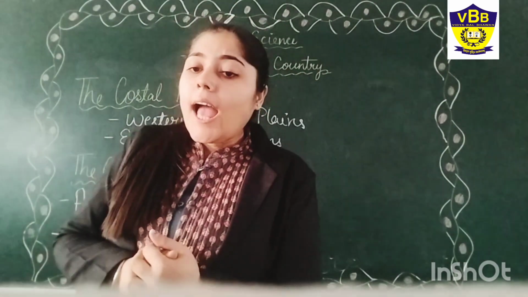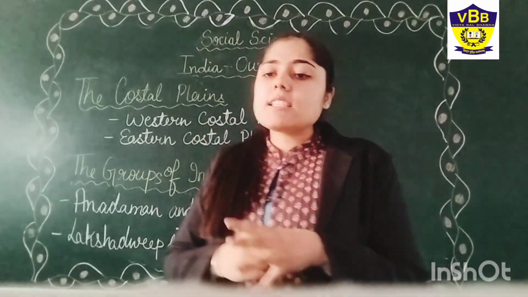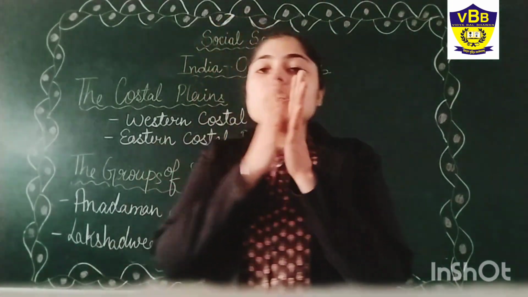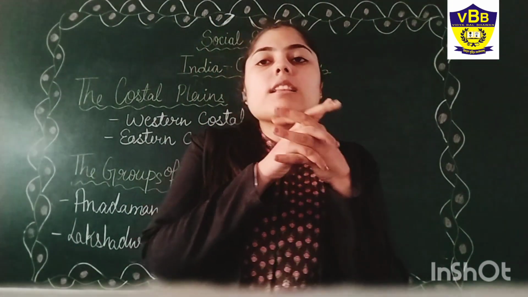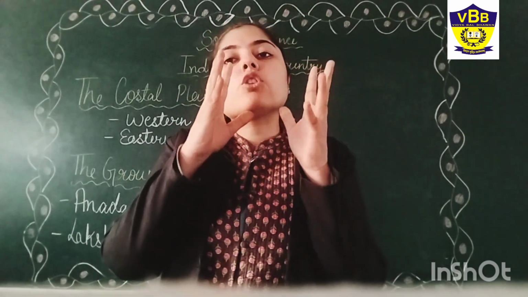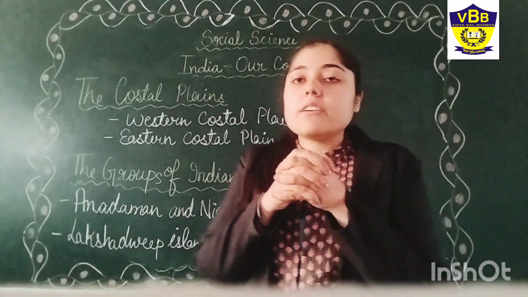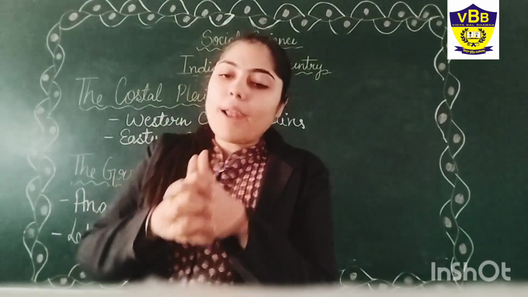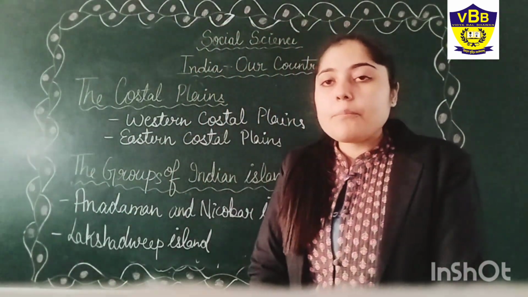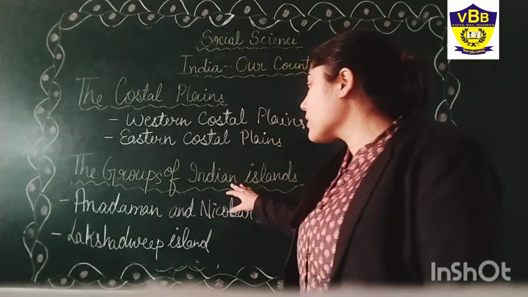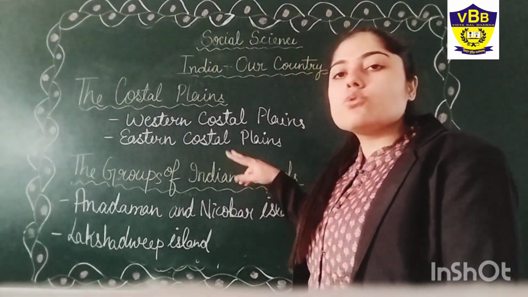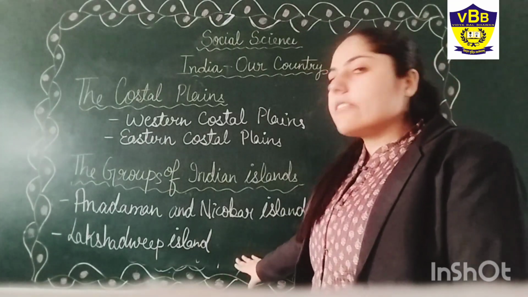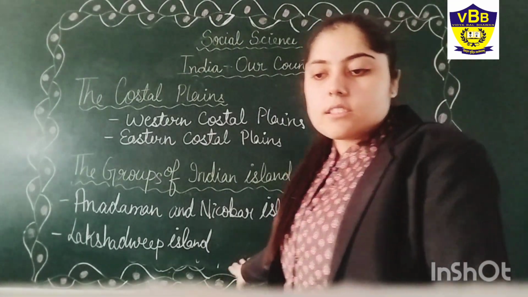Okay, and next, the Godavari river, the longest river, lies in the Deccan Plateau. And then after this, what comes is the groups of islands. India has two groups of islands: one is Andaman and Nicobar, and the other is the Lakshadweep Islands.